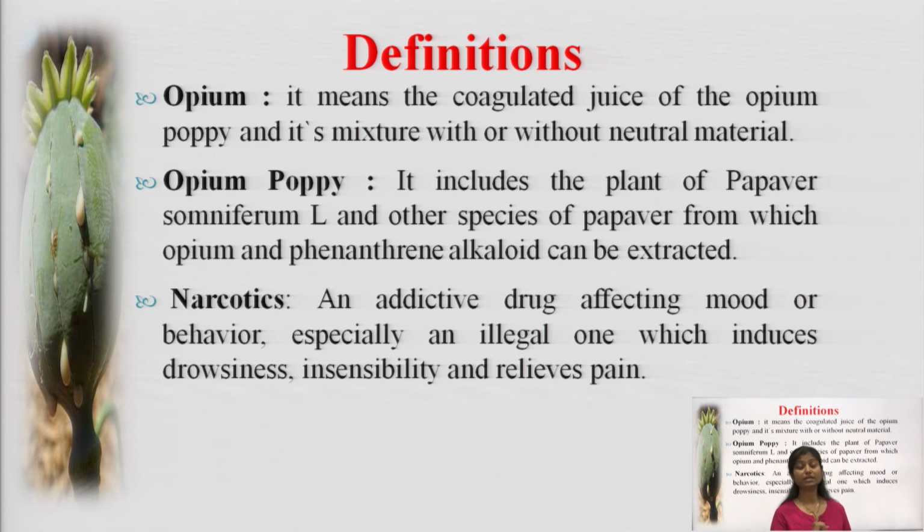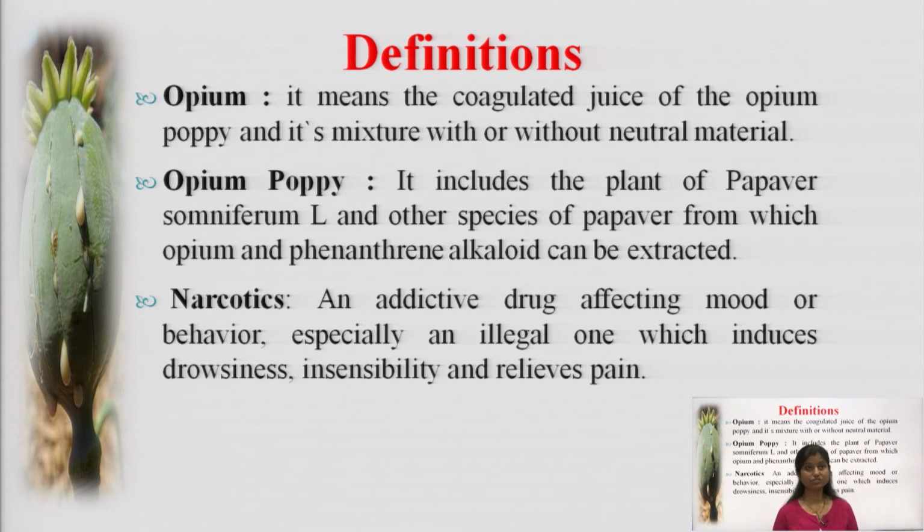Now coming to the next one, opium. Opium means the coagulated juice of the opium poppy, or Papaver somniferum, the biological name of the plant from which we extract opium, and its mixture with or without neutral material. So opium is also one of the narcotic substances.